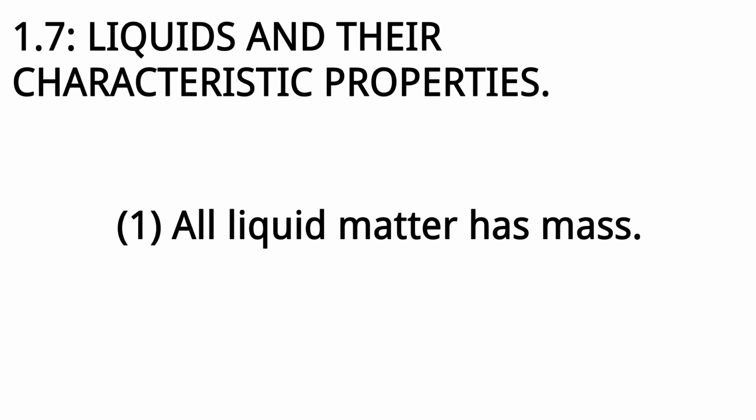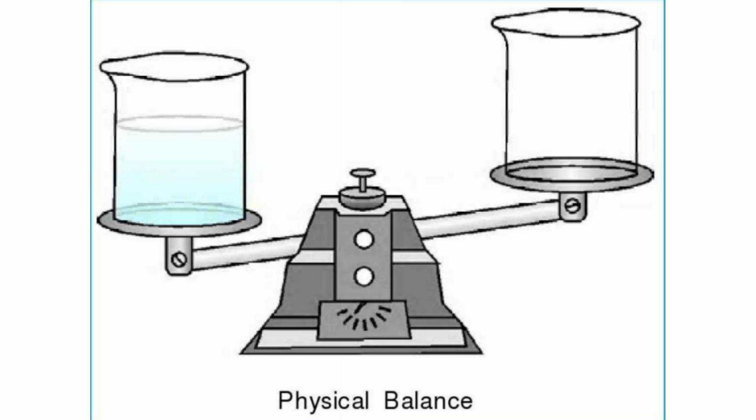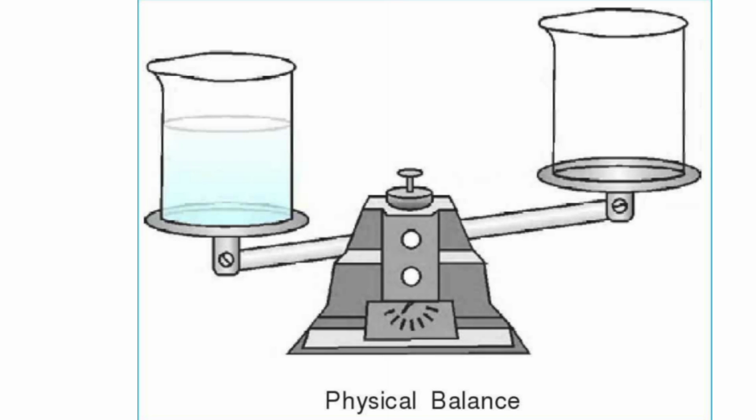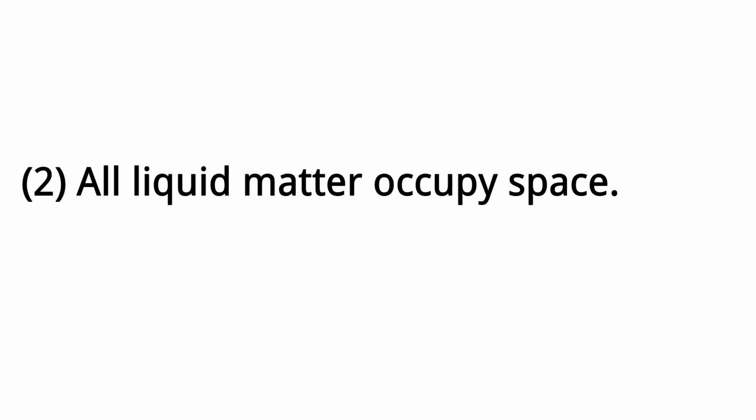1.7. Liquids and their characteristic properties. 1. All liquid matter has mass. If a glass tumbler with some liquid in it is kept on one side of a physical balance, and a similar tumbler that is equal in mass is kept on the other side, the balance tilts towards the tumbler containing the liquid. 2. All liquid matter occupies space.